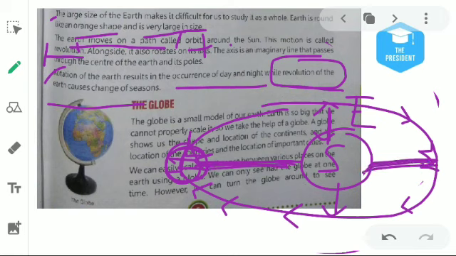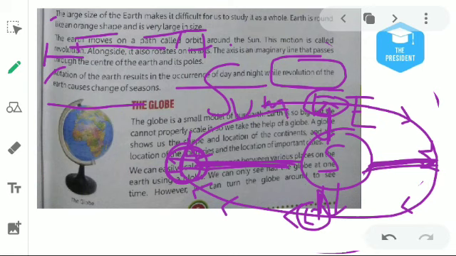But when Earth will be here or here, the distance between Sun and Earth will be shorter. So what will we feel on the Earth when Earth and Sun are closer to each other? On Earth, we will experience summer.